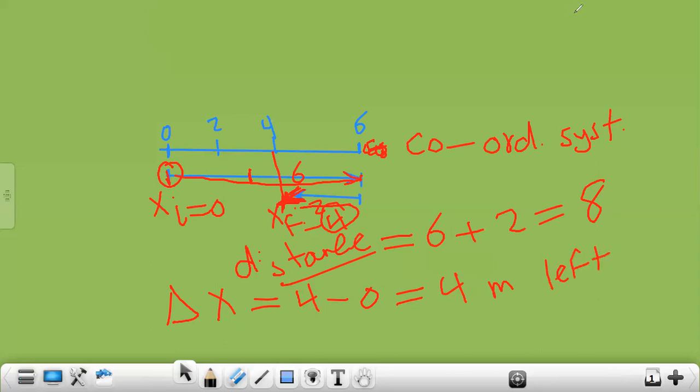Okay? So there is a big difference when I ask you for this drawing, what is the distance and what is the displacement. These are two different questions. Distance, you will measure the whole movement, but displacement, you will say, where is the final one? This one. Where is the initial one? This one. So the final minus the initial. Hope this point is clear.